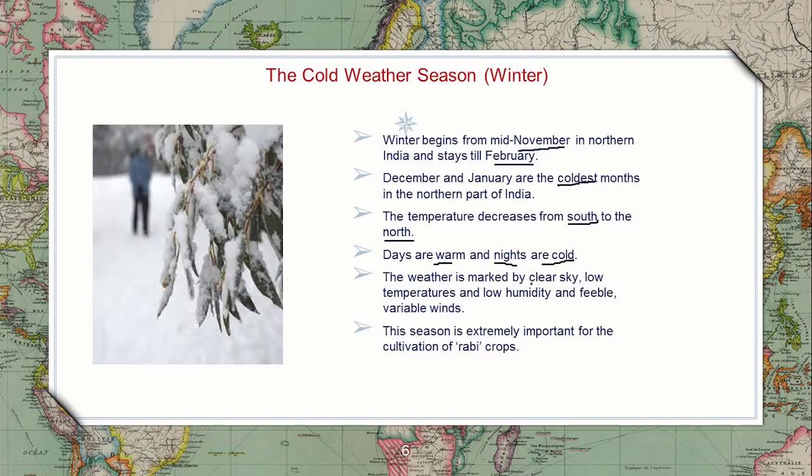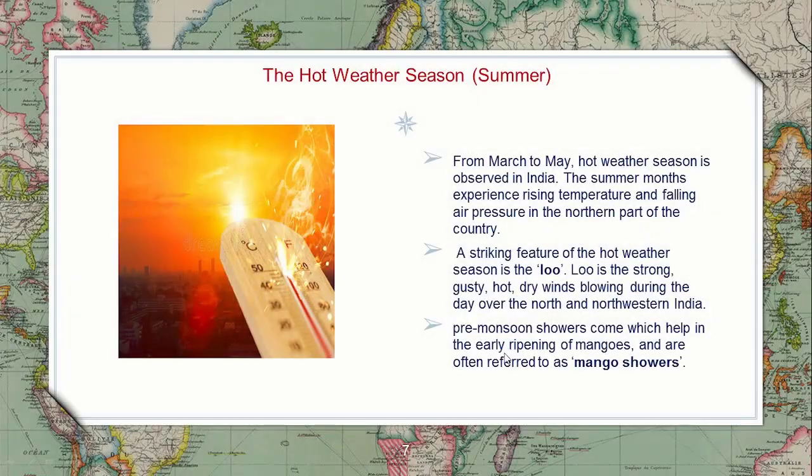The weather is marked, at this time, in November to February, by a somewhat clear sky with low temperature and less humidity. So this is very good, and it is a sign for Rabi crops. For the cultivation of Rabi crops, it is the sign.